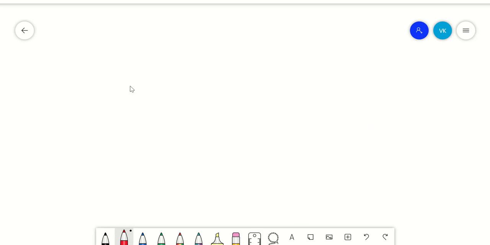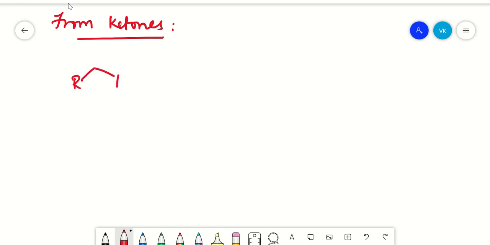Now Grignard reagent can convert ketones to alcohols, and aldehydes to alcohols. First we'll see from ketones. How will a ketone convert to an alcohol? Ketones are R C double bond O R compounds.